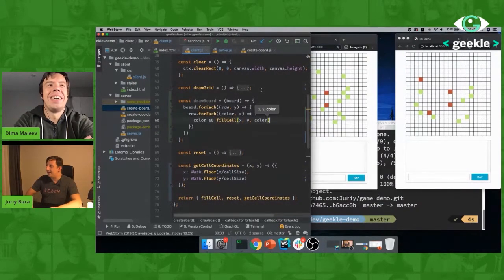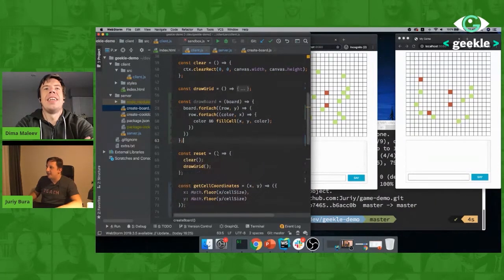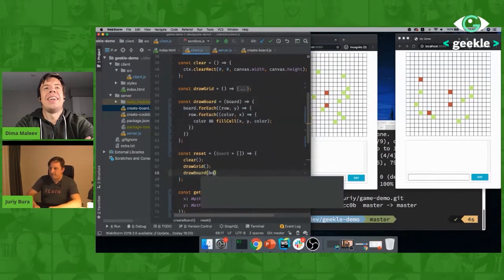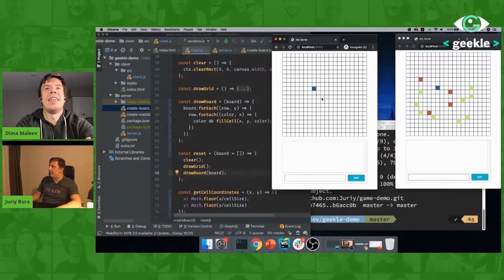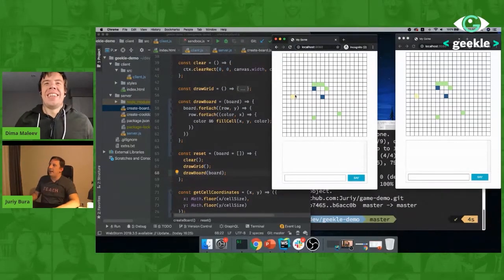Color. Right. So now the final bit, final touch. Reset. We'll say that reset accepts the board, and we'll draw this board. Right. If that works, we'll have the game state in place. Right. Let's check it out. See, now I'm refreshing the page, and I'm coming to the same state as was before.